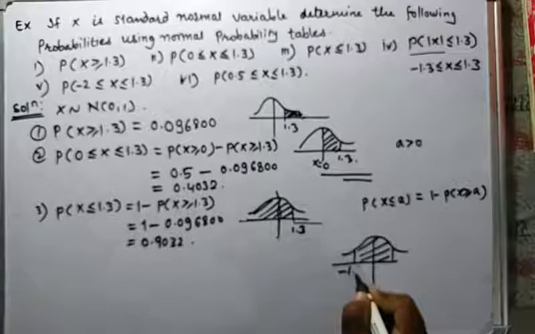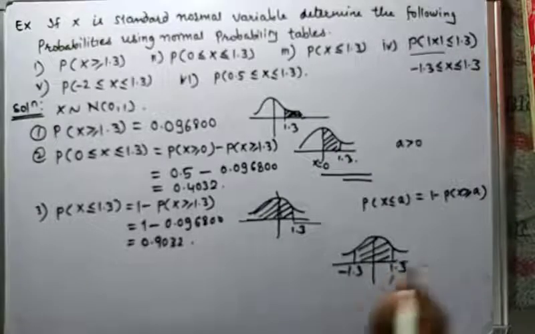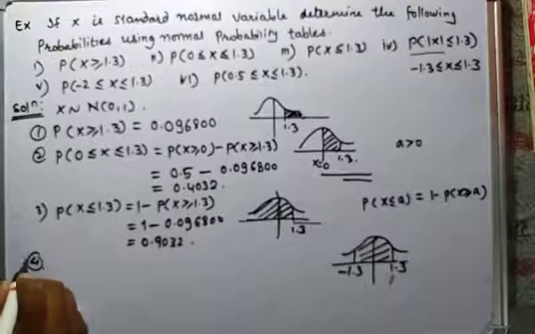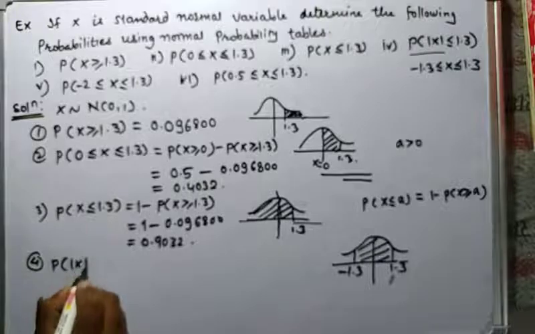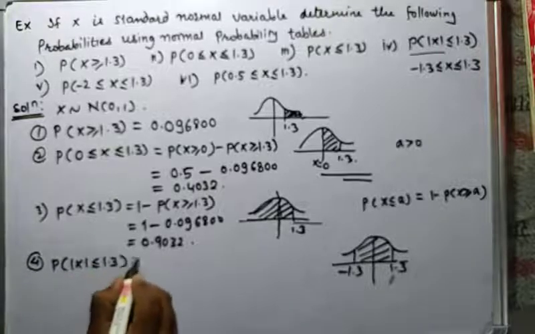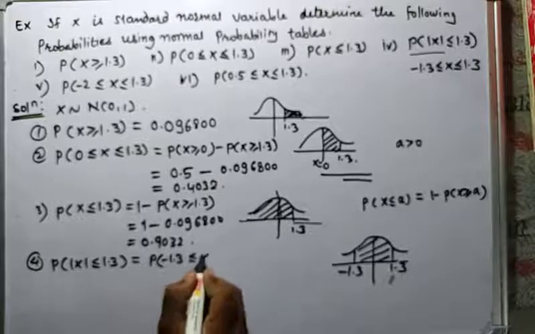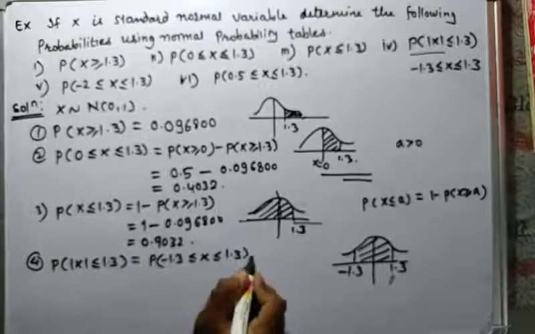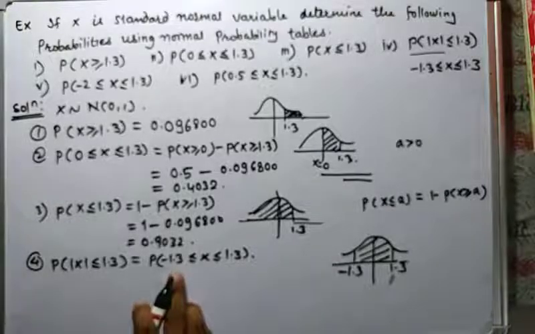This is minus 1.3 and this is plus 1.3. Okay, so the fourth solution: probability of mod x less than or equal to 1.3 is nothing but probability of minus 1.3 less than or equal to x less than or equal to 1.3.